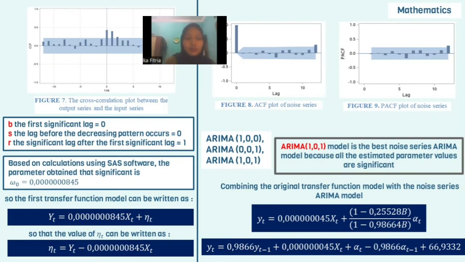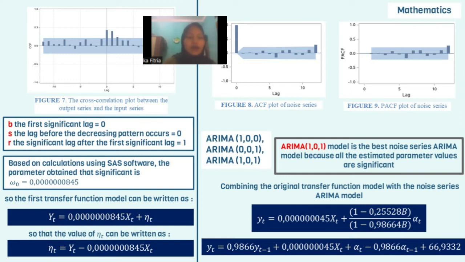Then, on the left side, figure number 7 is the cross correlation plot between the output series and the input series. So we have to determine the values of B, S, and R. B is the first significant lag, which is 0, as the lag before the decreasing pattern occurs is 0.